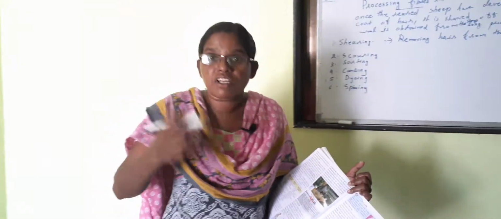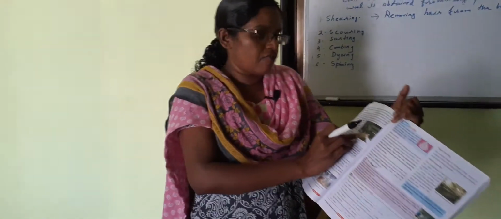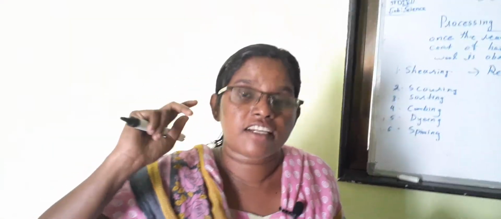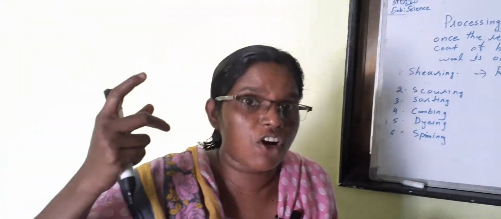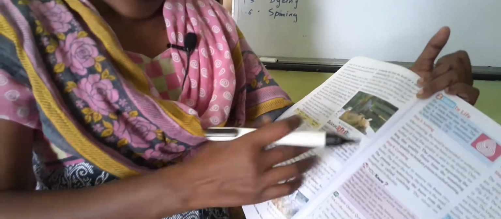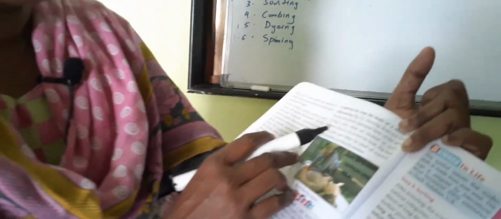After shearing, after one or two months, new hair grows again on the sheep. Like when our hair is cut, new hair grows; there is no problem. Sheep are sheared in early summer so that they do not feel the heat.